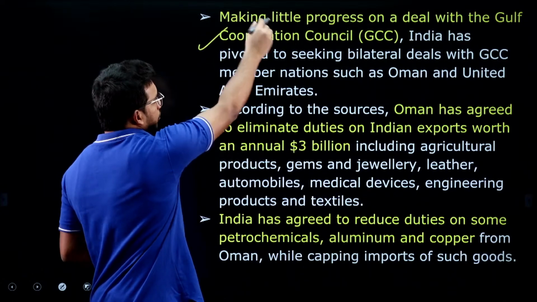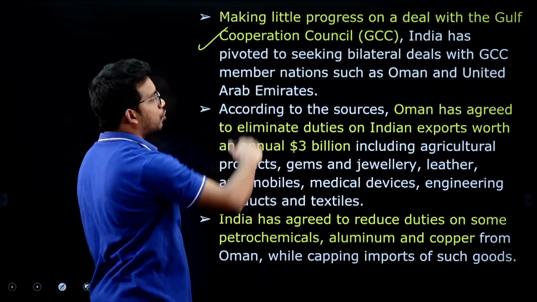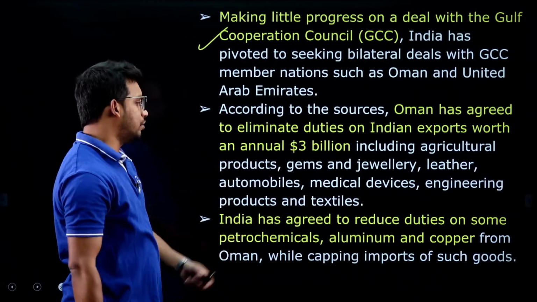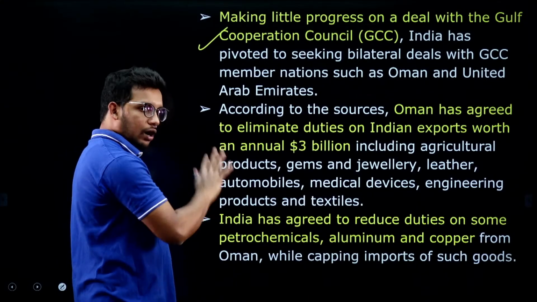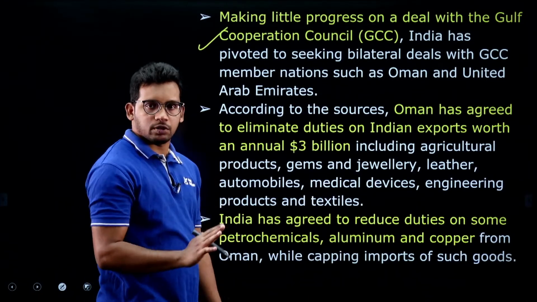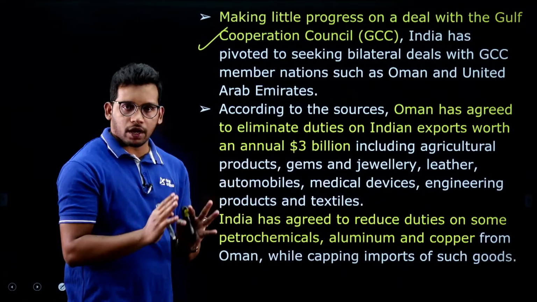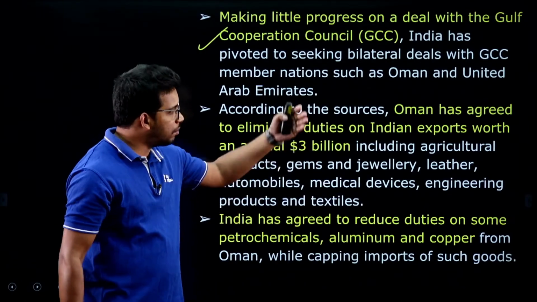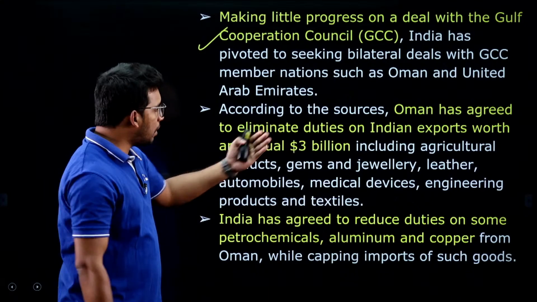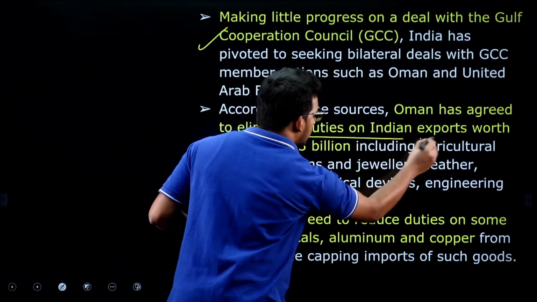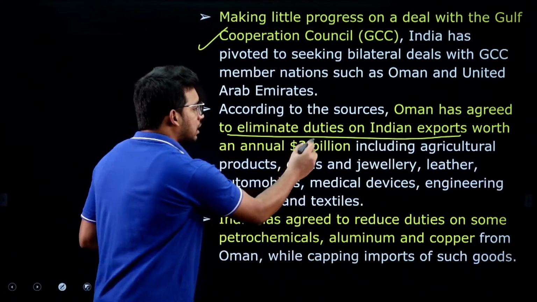As I said, we were not able to go ahead with the Gulf Cooperation Council free trade agreement, we are doing individually, right. And according to the source that The Hindu has provided, there were two acceptances from Oman as well as India. Oman has accepted to eliminate duties on Indian exports worth 3 billion.